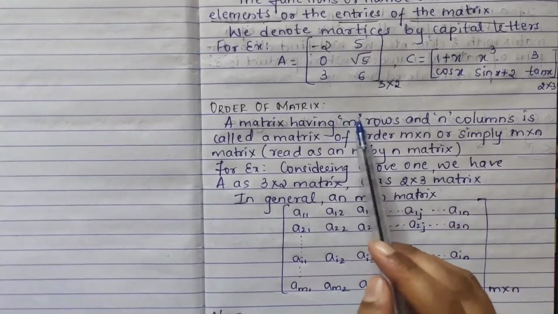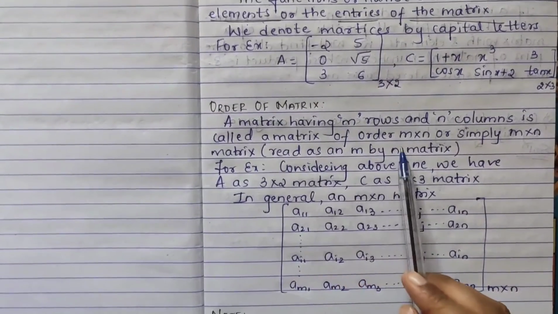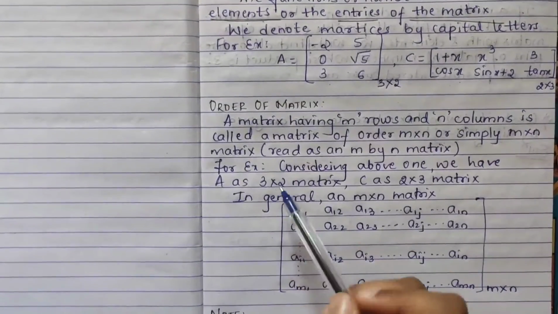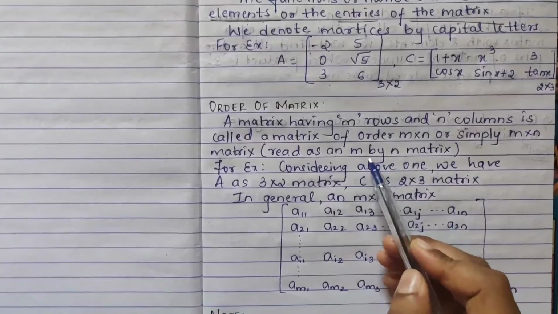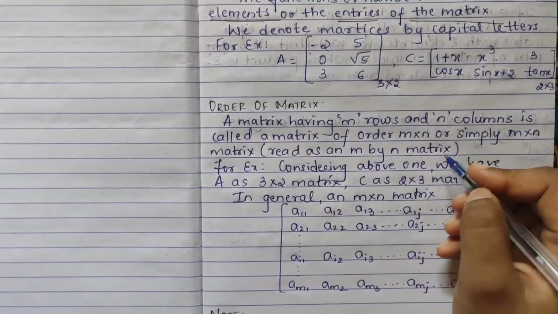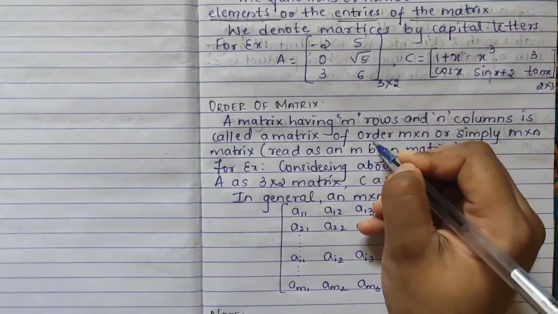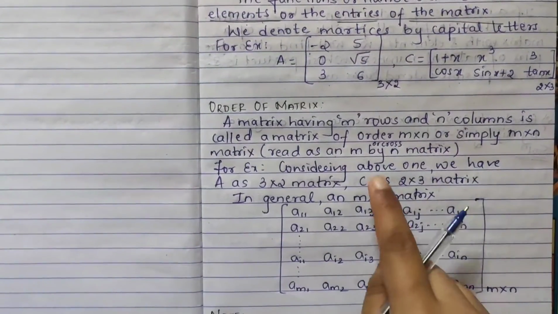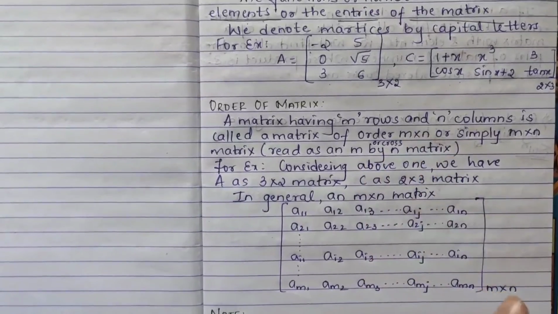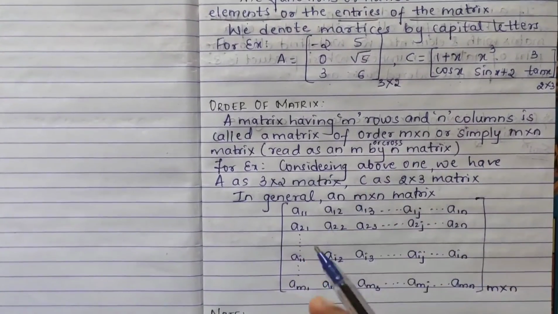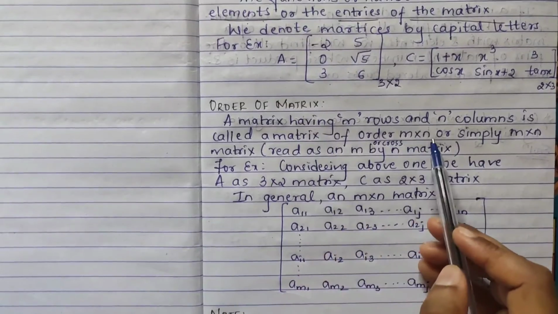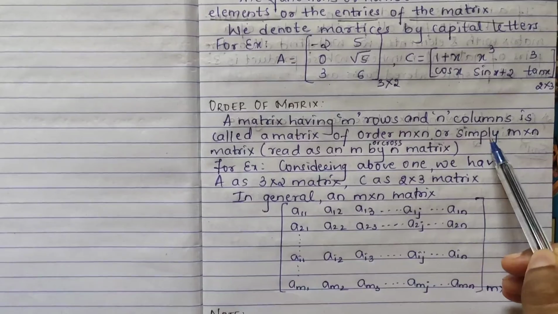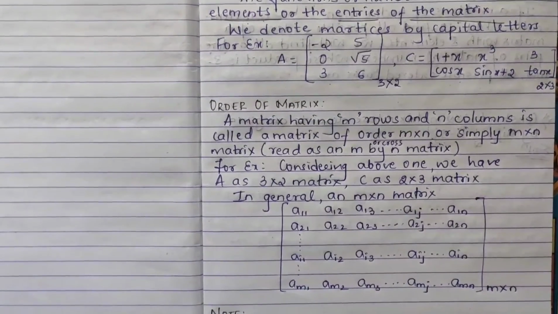A matrix having m rows and n columns is called a matrix of order m cross n, or simply an m cross n matrix. I have written here, read as an m by n matrix, or you can say cross also. When they ask you the definition of order of a matrix, you can just write till here, don't write this. This is simply for your indication, for your understanding. When you read, you should understand.